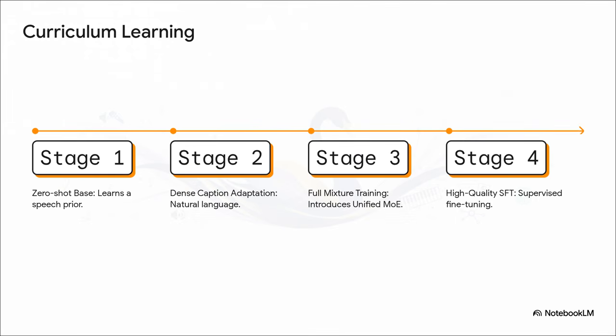So Stage 1 builds a stable speech prior using just text and reference audio. Stage 2 introduces natural language for simple attributes like age and gender. Stage 3 brings in the full unified MoE and complex environments. And finally, Stage 4 applies high-quality supervised fine-tuning. This step-by-step process ensures the foundational skills remain rock solid as new complexities are carefully layered on top.